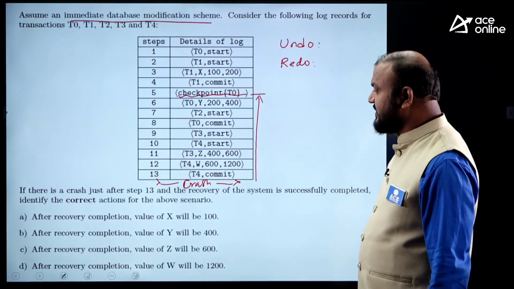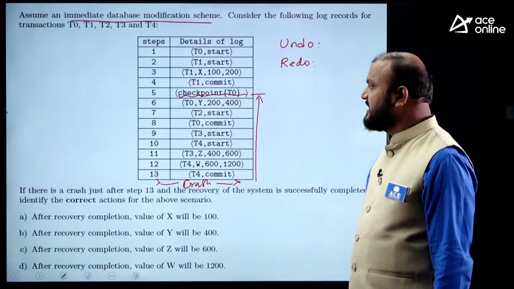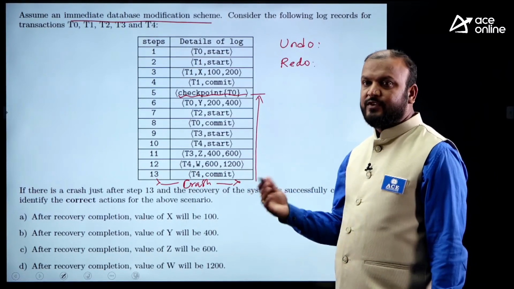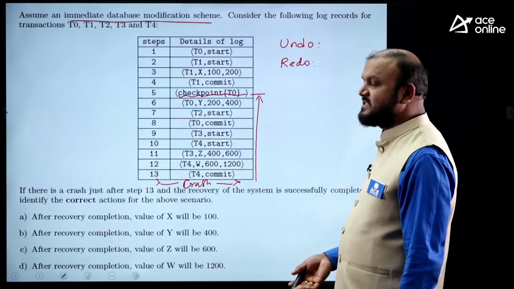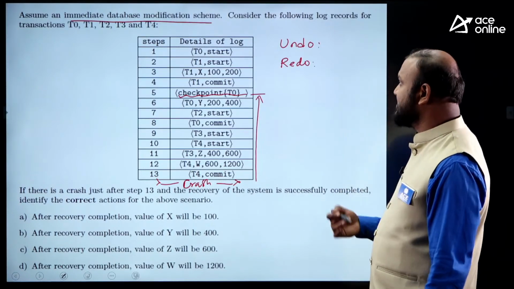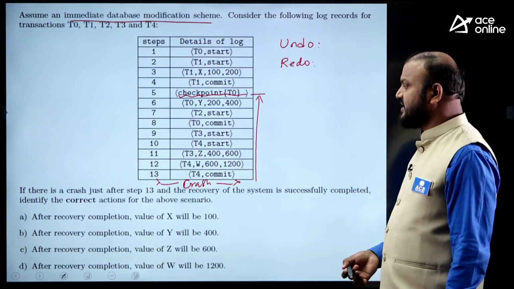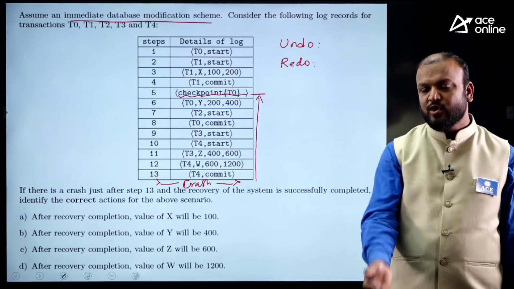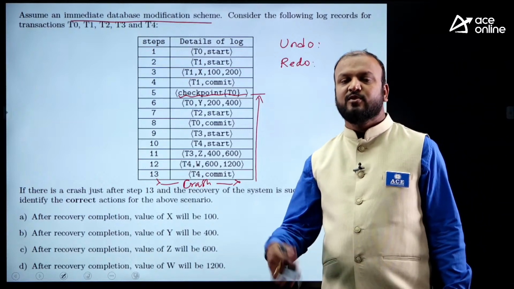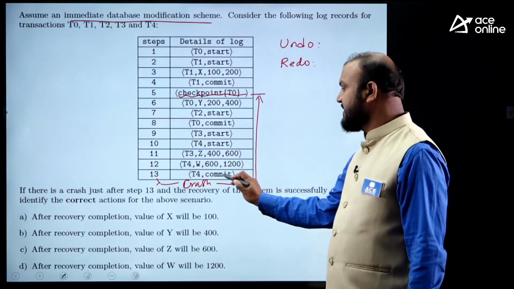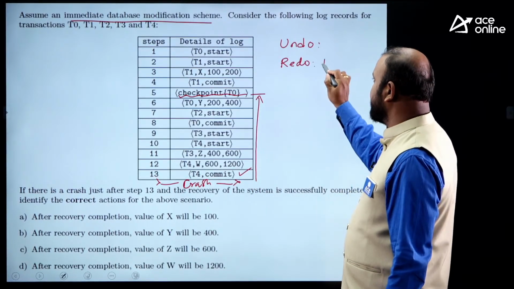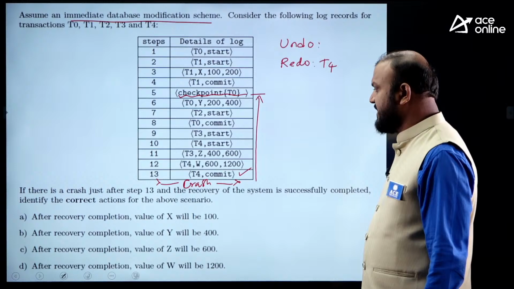How do you identify the incomplete transactions? While scanning the log backwards, if we don't have a commit operation and only start is there, it is incomplete. If we have a commit and start, we call it a completed transaction. For the incomplete transactions we perform the undo operation, and redo operations for the completed transactions. You look at T4 commit, so T4 is complete, and for the completed transaction we require to do redo.